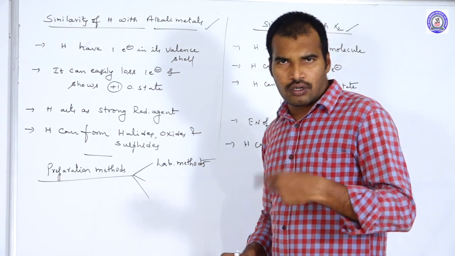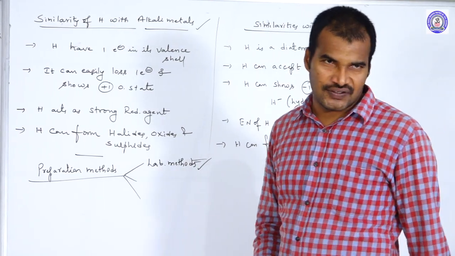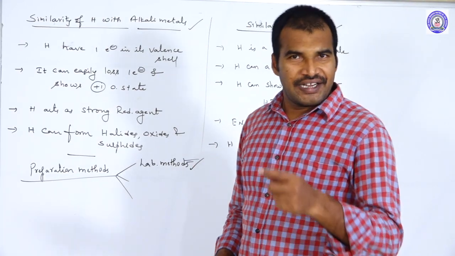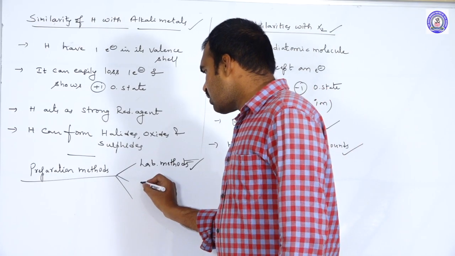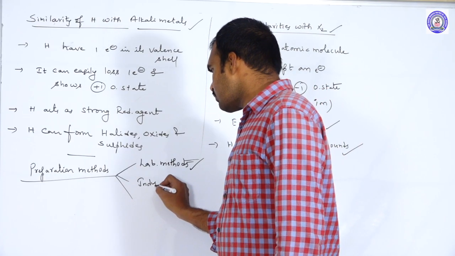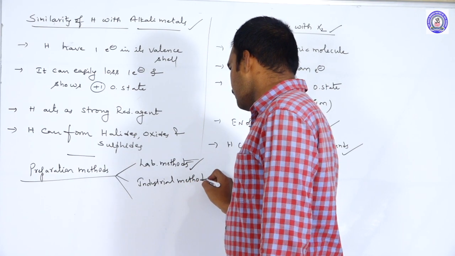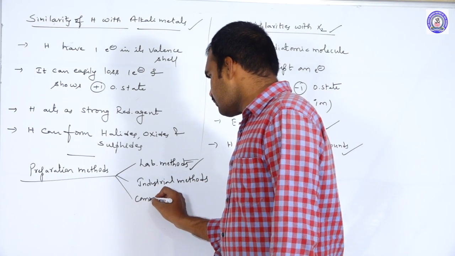Industrially, they need bulk amounts, so those methods we call industrial methods. Next one, commercial methods.